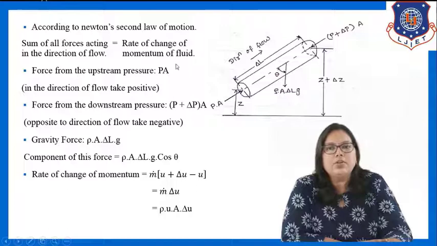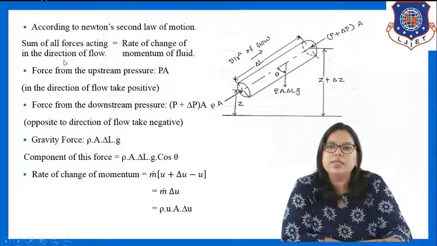Now, according to Newton's second law of motion, the sum of all the forces acting in the direction of flow is equal to rate of change of momentum of fluid. So first of all, we have to list out the equations for all the forces acting in the direction of flow and the equation of rate of change of momentum. Let us first list out the forces.